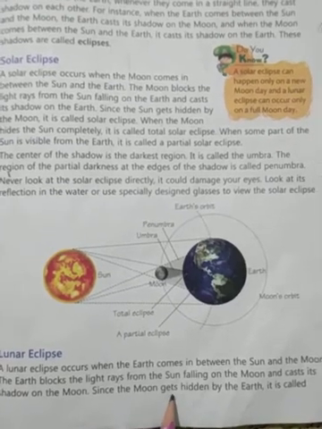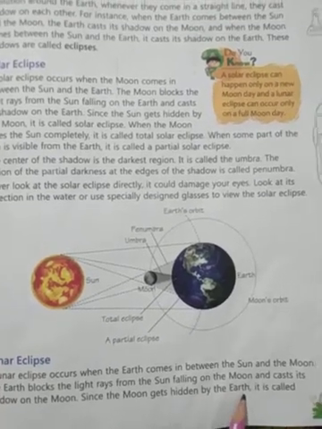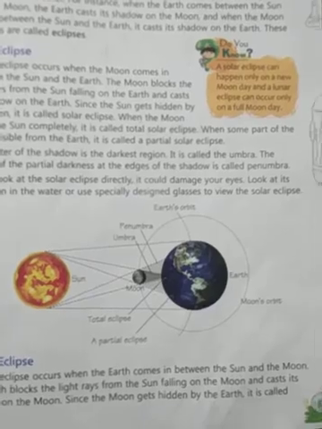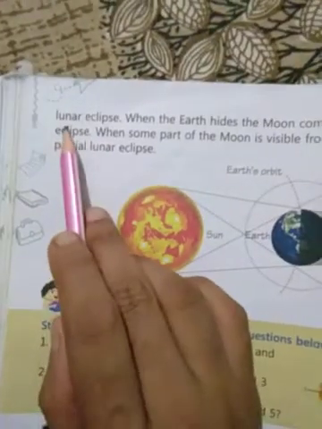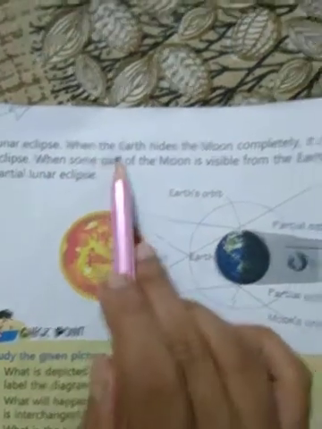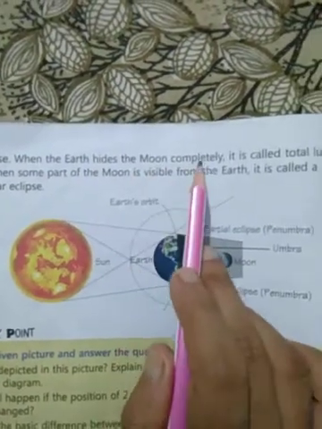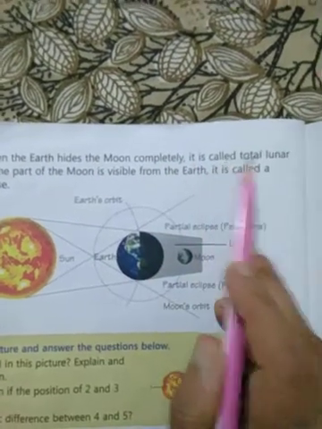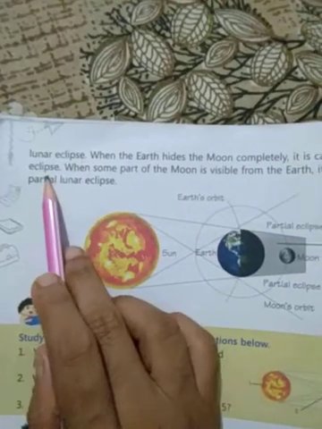Since the moon gets hidden by the earth, it is called lunar eclipse. When the earth hides the moon completely, it is called total lunar eclipse.